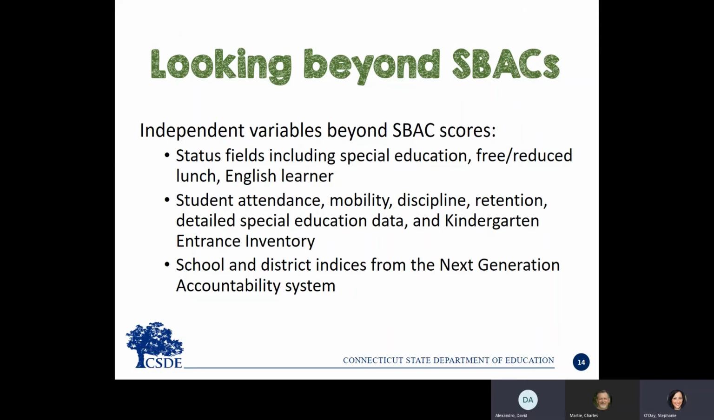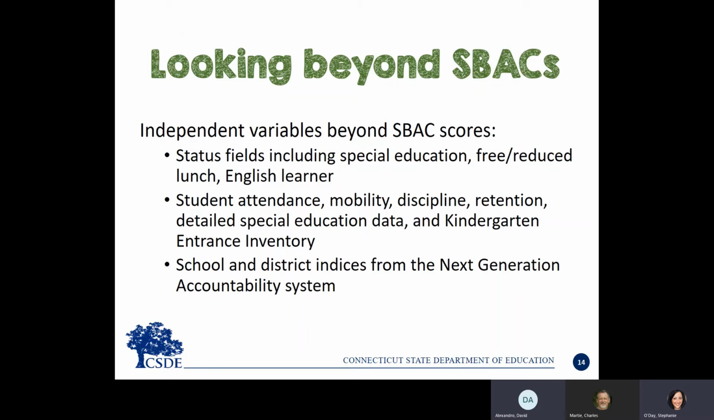There's a wealth of research to support the use of non-assessment variables to capture additional context and improve estimates. We found that including cross-domain longitudinal data resulted in better estimates for all of our models. So, our models incorporate status fields, including whether a student has an IEP, is eligible for free or reduced lunch, is an English learner, and any combination of these three high needs designations.